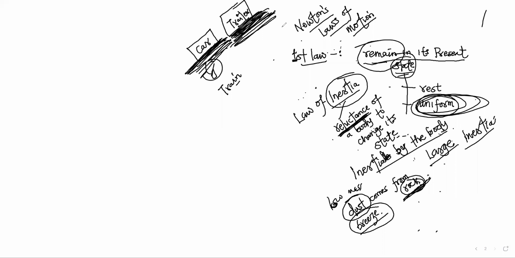The first law again says what? A body remains in its present state unless a force acts on it otherwise. A body at rest will remain at rest. A body in uniform motion will remain in uniform motion unless a force acts on it otherwise. That's the first law. Newton's second law of motion.